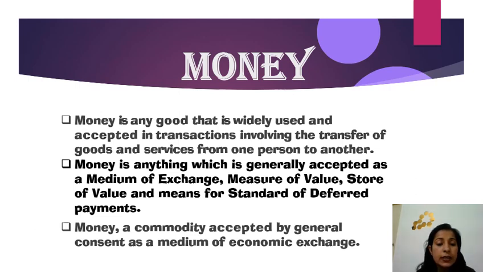So, money is a commodity that is accepted by general consent as a medium of economic exchange. Money is a commodity that is accepted by all the people in a nation as a medium of economic exchange. Money is any good that is accepted in transactions involving the transfer of goods and services from one person to another person. Okay, so we will move on to the next slide.